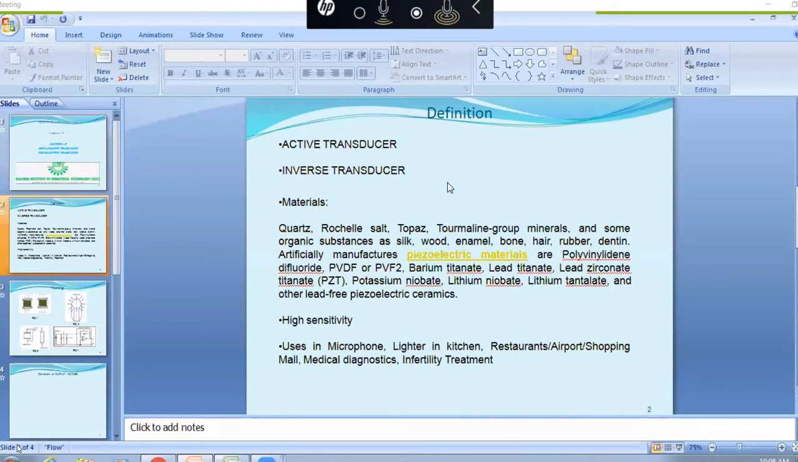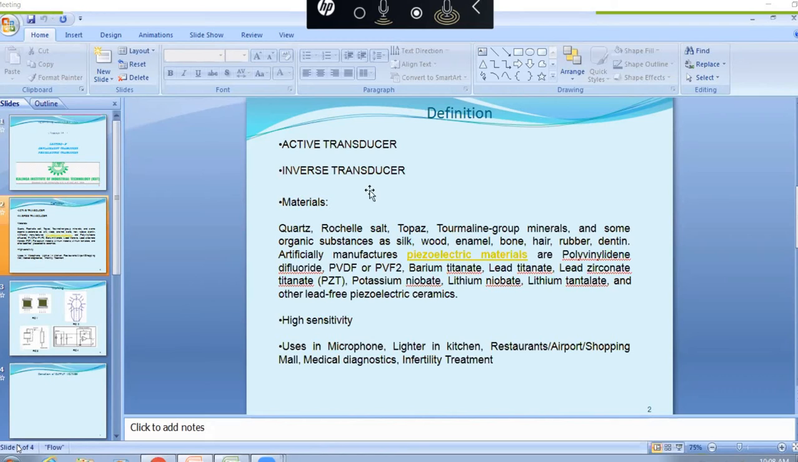That means if we supply some voltage signals to the crystals or materials, piezoelectric crystals, then what will happen? It causes some mechanical vibrations. Mechanical vibration means some displacement, some mechanical energy. Okay, we convert electrical energy to mechanical energy. So that's why it is called the inverse transducer.